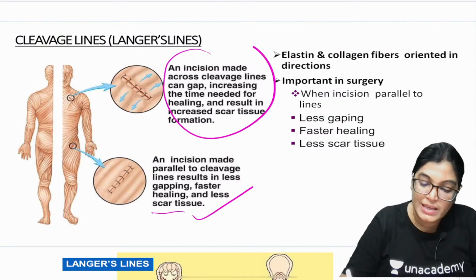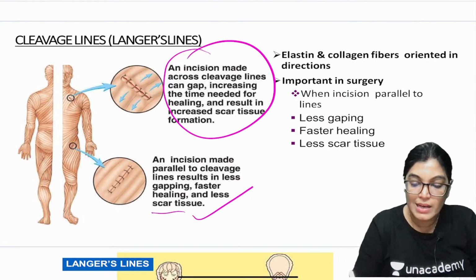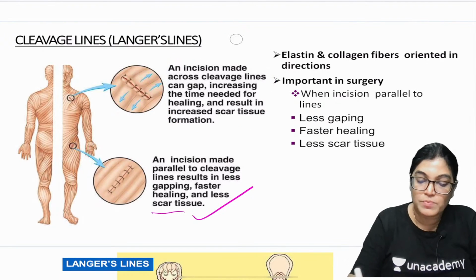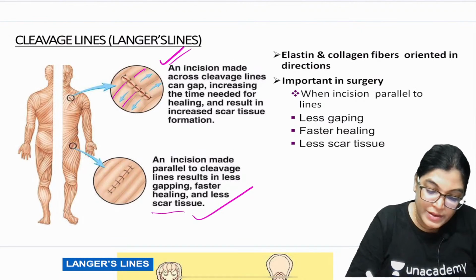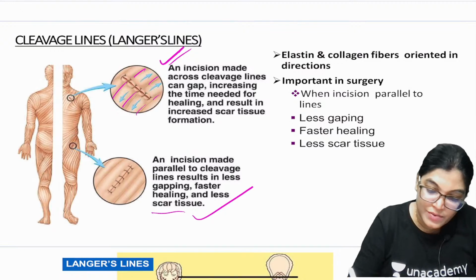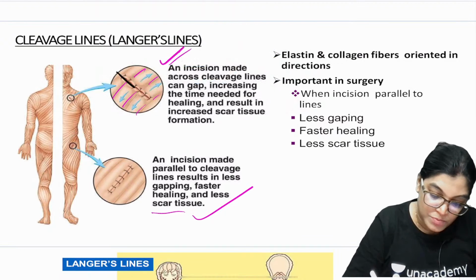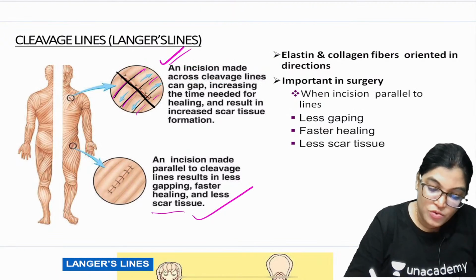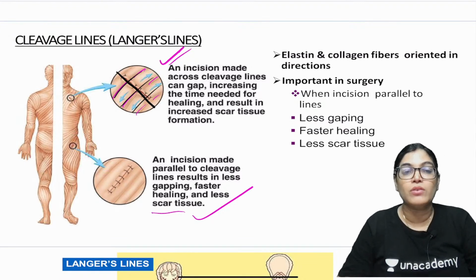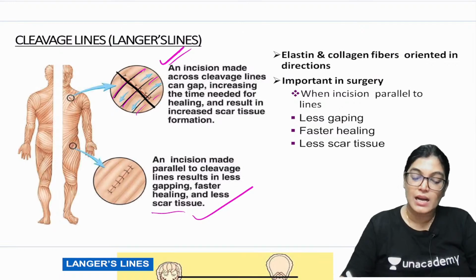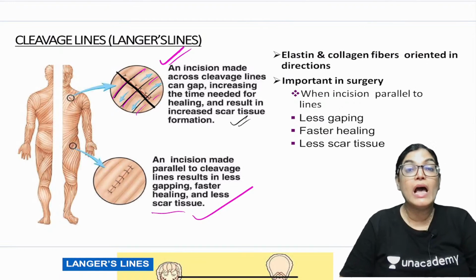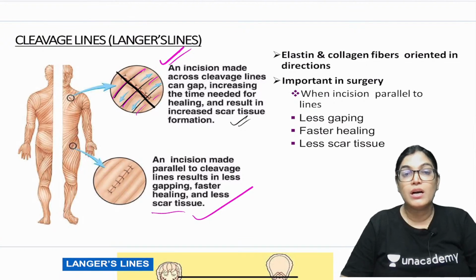But if you give an incision just perpendicular, for example, if this is the cleavage line and the incision is given perpendicular to the Langer lines, what will happen? The scar tissue formation is much more, the healing time is increased, and cosmetically it will not look like a good surgical incision.